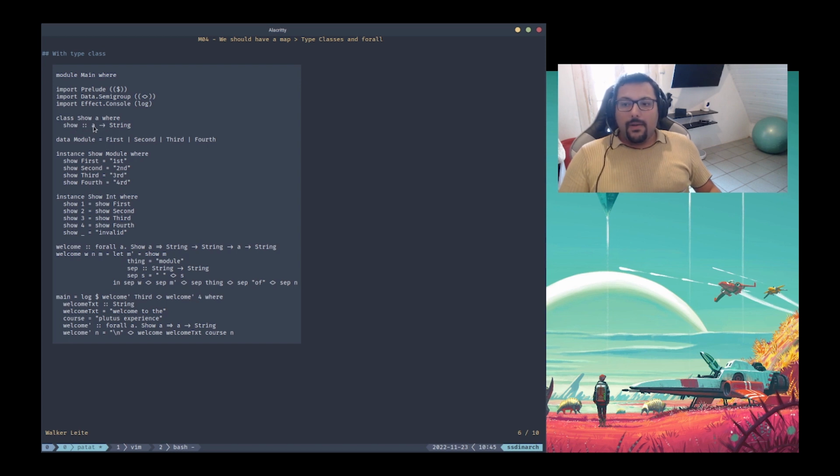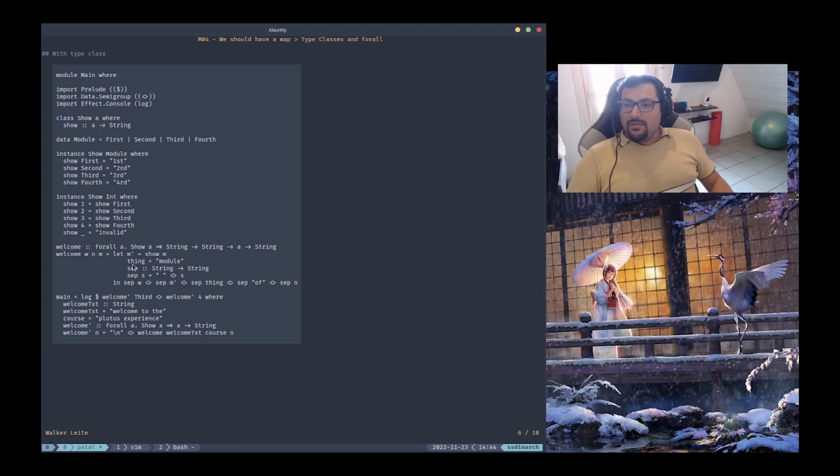Okay. But to tell the compiler to look for a type class for something, you need to use that one thing that we call the constraint. You also need to define the show constraint here in the function to tell the compiler you're gonna use the member function from the type class.